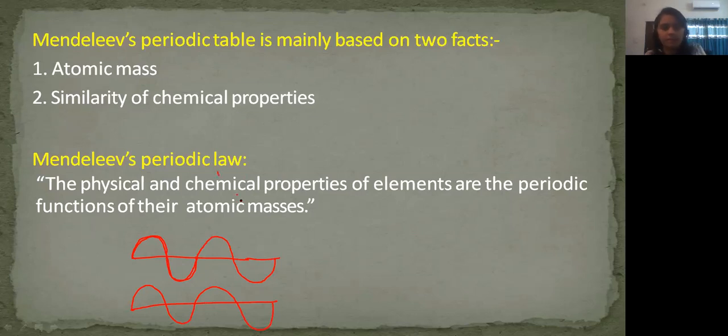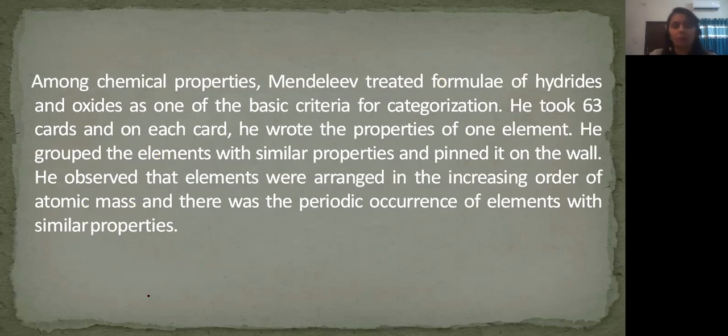Now next, among chemical properties, Mendeleev treated formulae of hydrides and oxides as one of the basic criteria of the categorization. Now there should be some physical properties, which could be melting point or boiling point, but what about chemical property? What kind of chemical property? Oxygen and hydrogen are very reactive to all the metals and non-metals. So he has taken the oxides and hydrides as the chemical properties.